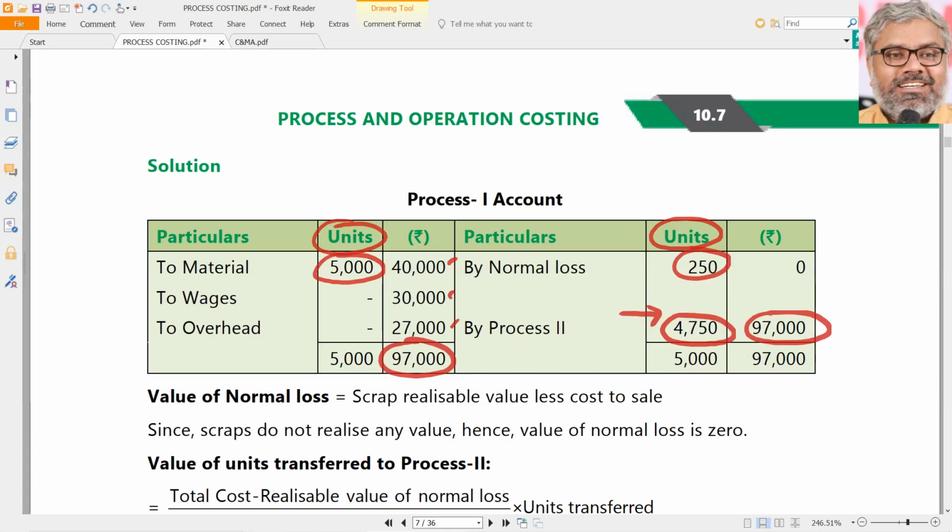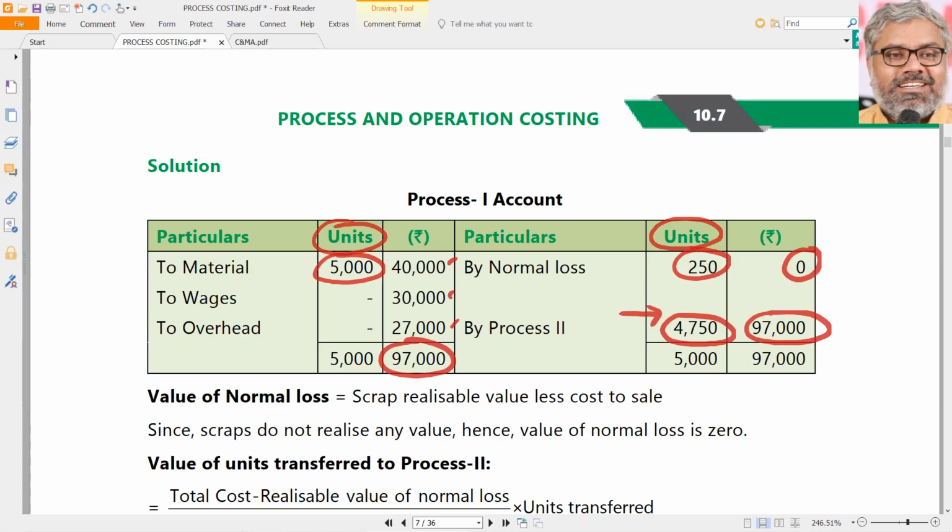5,000 units cannot go. 250 units are lost. But that was normal loss. So what is the treatment of normal loss? There is no treatment required here. Why? Because there is no scrap value also. There is no scrap value, so here it is 0. If there was scrap value, there would be some amount here. Since there is no scrap value, 0 is the amount. Only in the units column, this normal loss will have to be written.